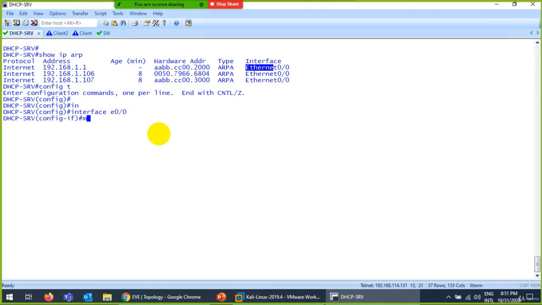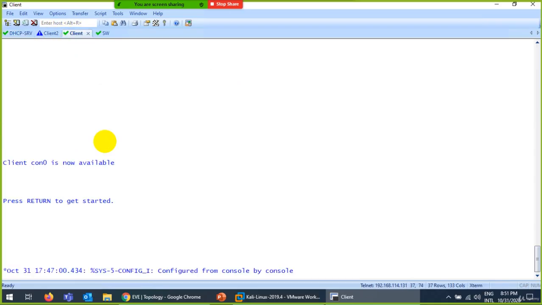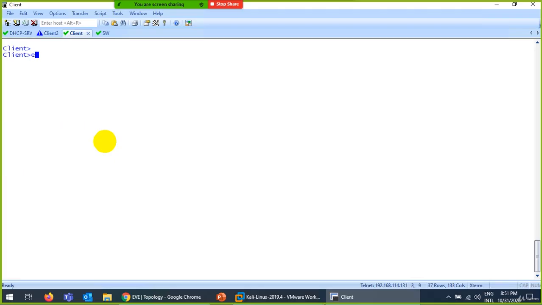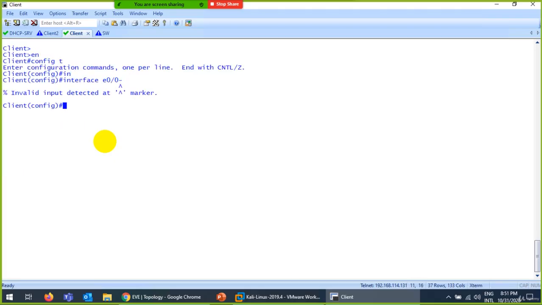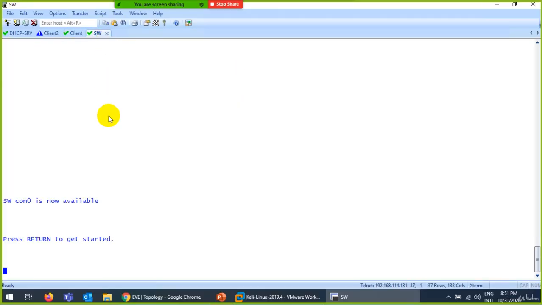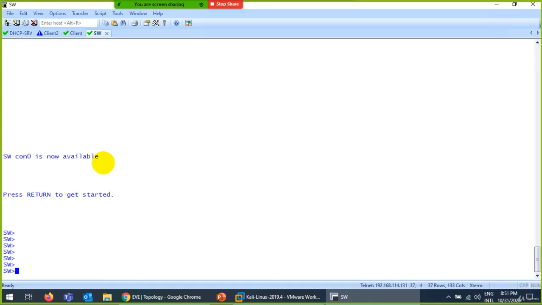So this is the interface. Let me change the MAC address to 1234, 1234 and 111. This is the MAC address of my DHCP server. And let me assign client 1 another MAC address. Interface E0/0 and MAC address. Because the switch will stop them, I believe. Maybe they will give an error or not.